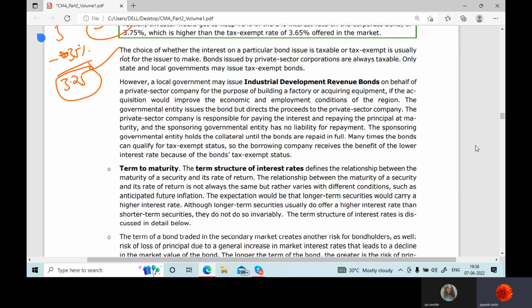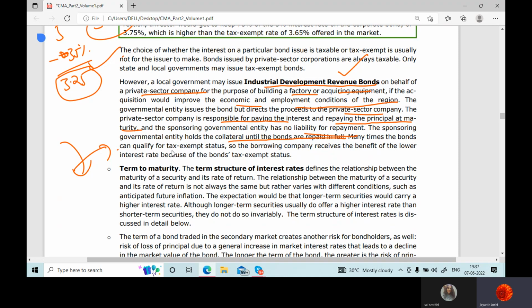However, a local government may issue industrial development revenue bonds on behalf of a private sector company for the purpose of building a factory or acquiring equipment, if the acquisition would improve the economic and employment conditions of the region. The governmental entity issues the bond but directs the proceeds to the private sector company. That means they take funds from the people and give it to the company. They give projects to the company. The private sector company is responsible for paying interest and repaying the principal at maturity, and the sponsoring government entity has no liability for repayment. The sponsoring government entity holds the collateral until the bonds are repaid in full.